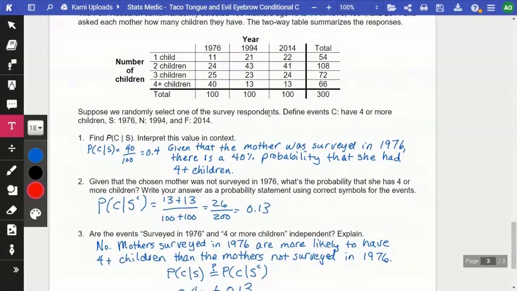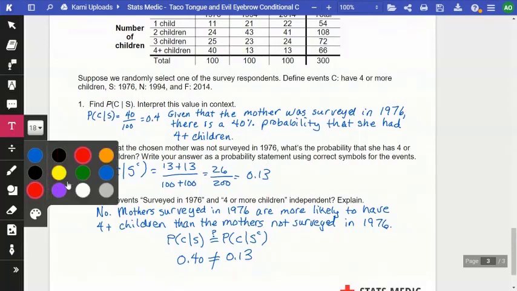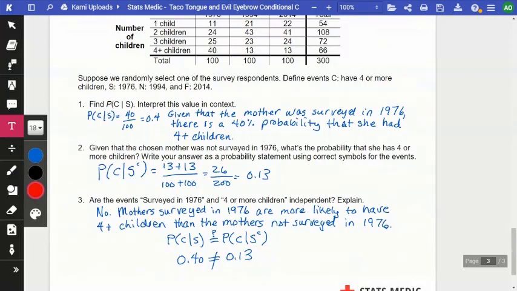And then the question is, are they independent? Are those probabilities the same? No. So they're not independent. See how I said probability of C, children, given S, surveyed. The probability of 4 or more children given surveyed and the probability of 4 or more children given not surveyed in 1976 are not the same, so it's not independent.